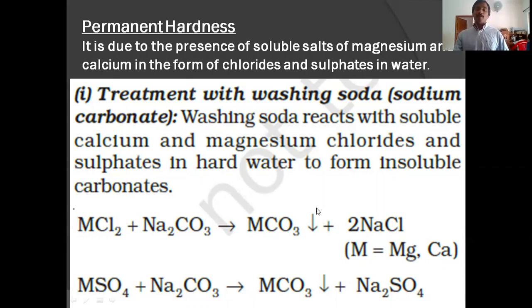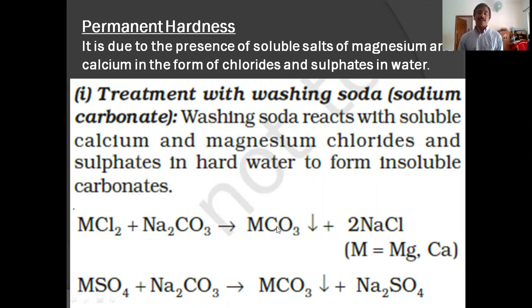It is insoluble and will be precipitated. This arrow shows precipitation. The precipitated carbonates can be removed by filtration. After filtration, the filtrate, that means the pure liquid, contains only sodium salts, sodium chloride or sodium sulfate, that is soft water.